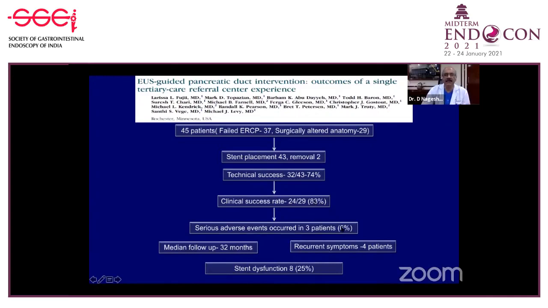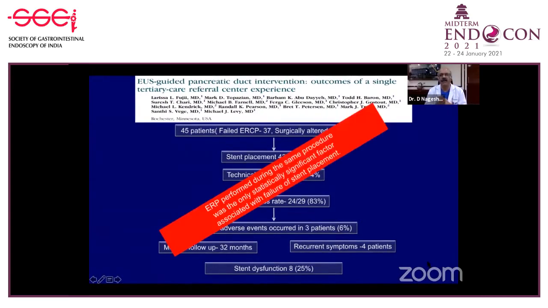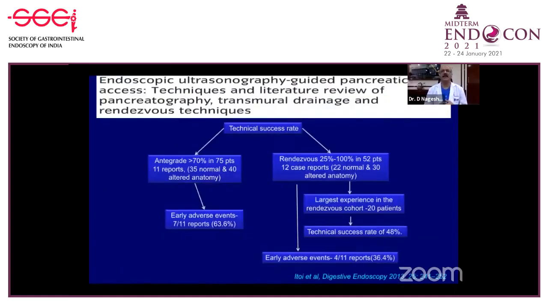Serious adverse events are seen only in a small percentage of these patients, and mostly they involve a bleed or a small perforation which resolves spontaneously. And stent dysfunction occurred in some patients in whom the stent was later replaced. So I think if ERCP could be done immediately, especially for a rendezvous procedure, then your success rates also increase.